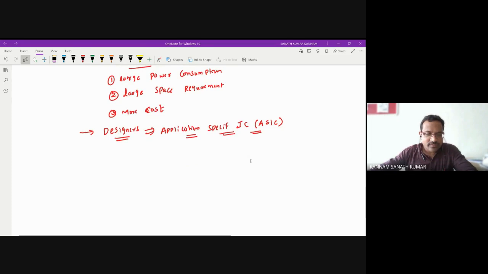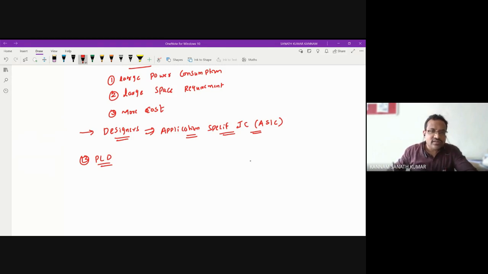Next, you have PLDs. Suppose you want to develop an ALU. You can develop it using a programmable logic device. Whatever you want to design, like a half adder, a multiplexer, or a decoder, by using PLDs you can make that PLD into the required combinational circuit.